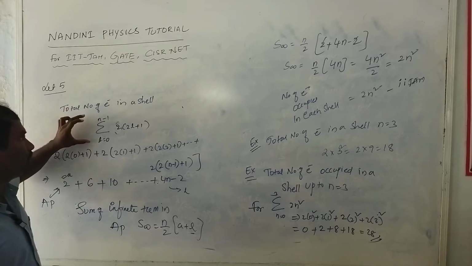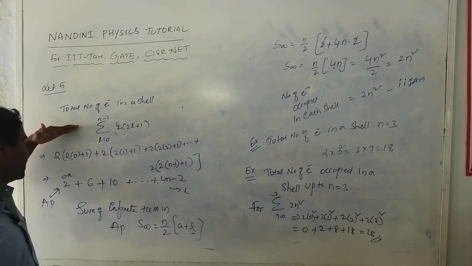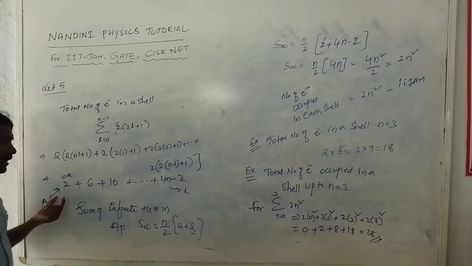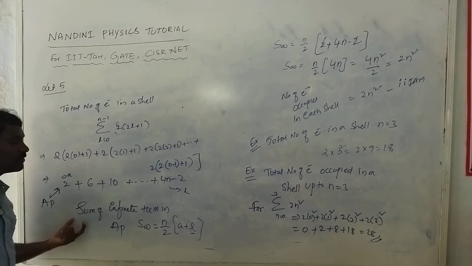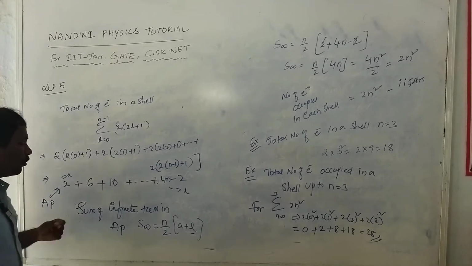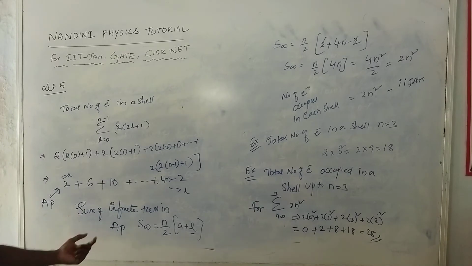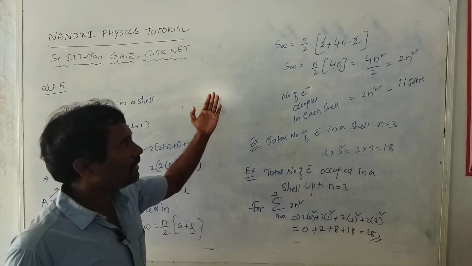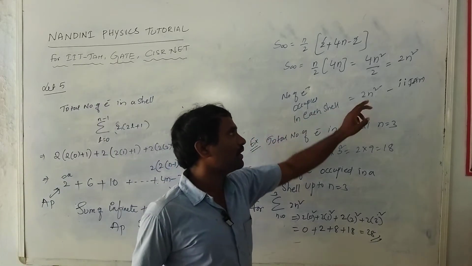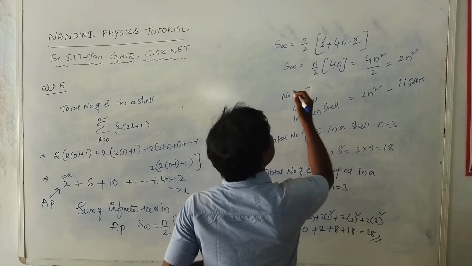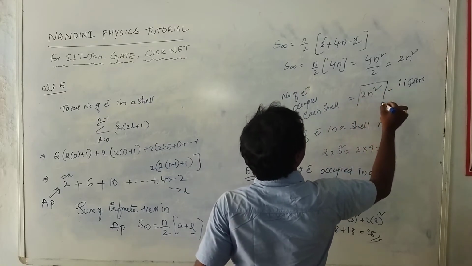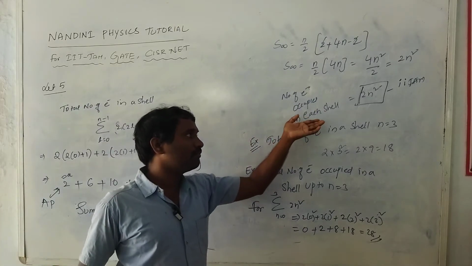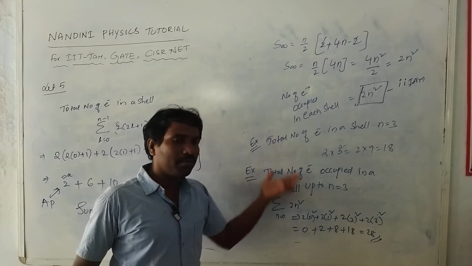This series looks like an arithmetic progression, so in that AP I want to find the sum of terms. That is S is equal to n by 2 into A plus L. I substitute all these things and get 2n square. So this formula is very important for IIT JEE, and they ask problems based on this formula.